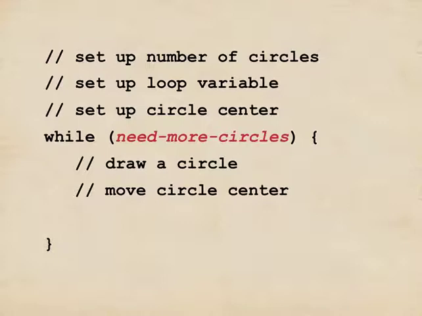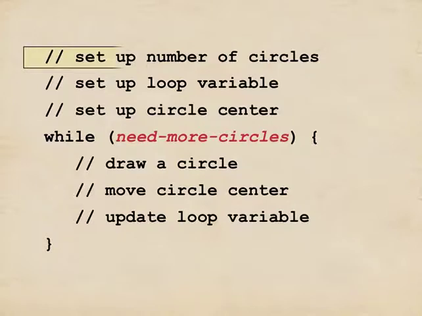The thing I'm missing inside the while loop is something that lets me know how many circles we've drawn. I've already created a variable for that. I called it the loop variable. That's going to tell us how many circles we've drawn. And so in the loop, I will update that. I'll add 1 to it, so we always know we've just drawn one more circle.